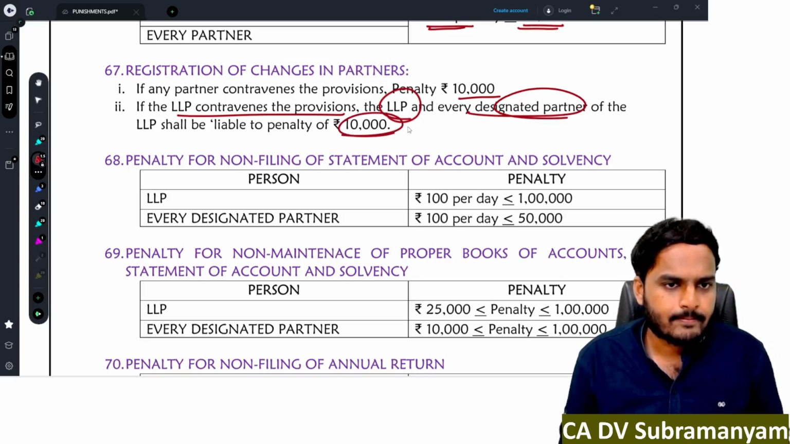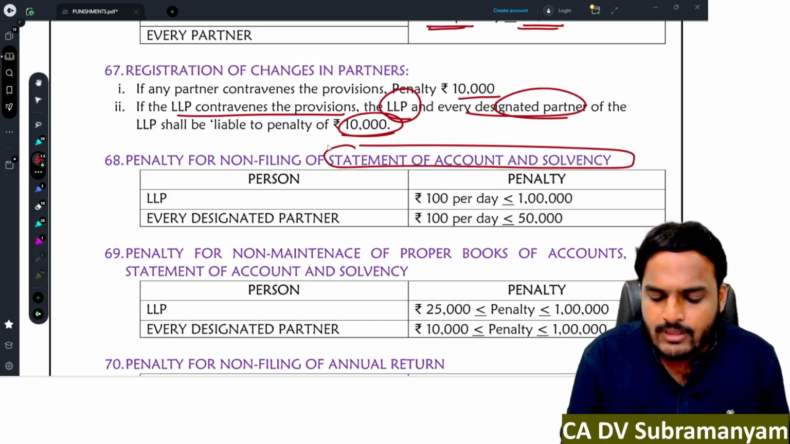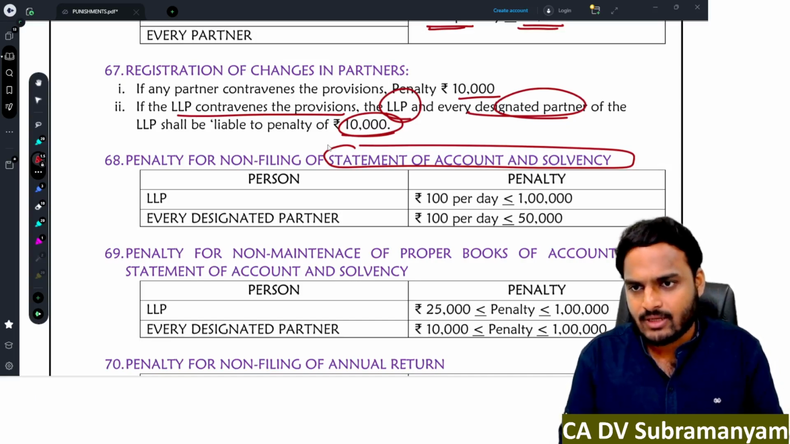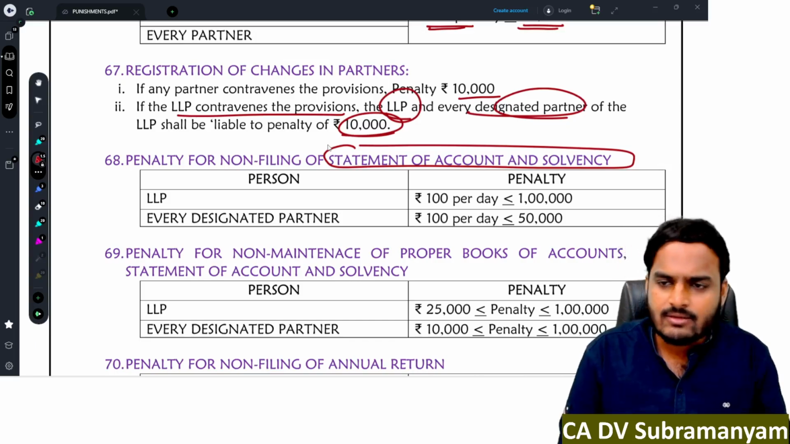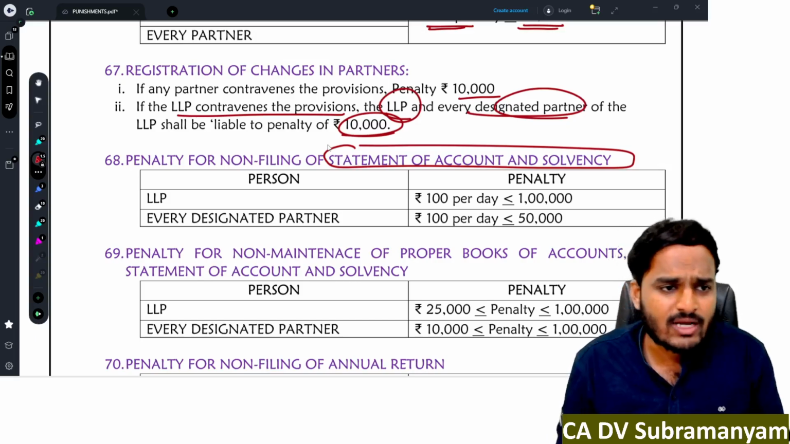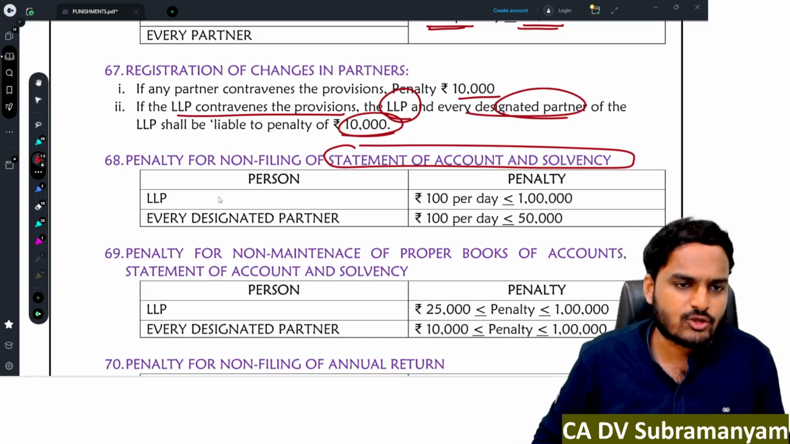Next one, penalty for non-filing of statement of account and solvency. So LLP is liable to pay penalty 100 per day during such default period or delay period, maximum 1 lakh rupees. Designated partner 100 per day, maximum 50,000 rupees.